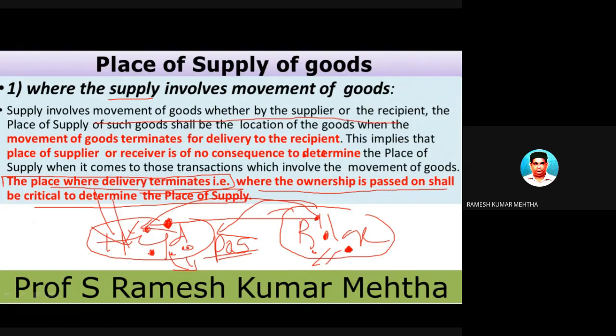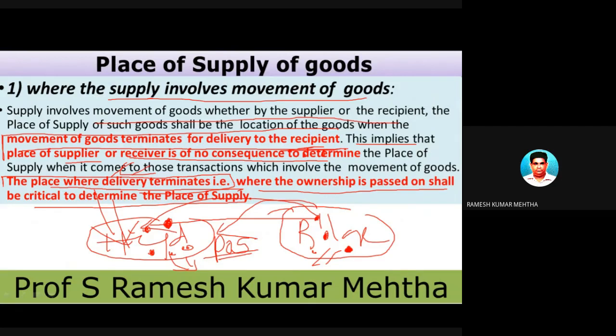If the supply of goods involves movement of goods, then the place of supply, the answer I have shown in red mark, is where the movement of goods terminates for delivery to the recipient. The place where the delivery terminates is the place of supply. This implies that the place of supplier or receiver is of no consequence. Wherever the supplier is, wherever the receiver is, it doesn't make any difference. But the place where the goods are transported is very important.